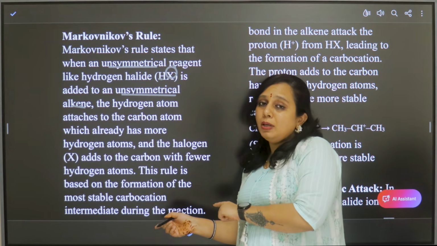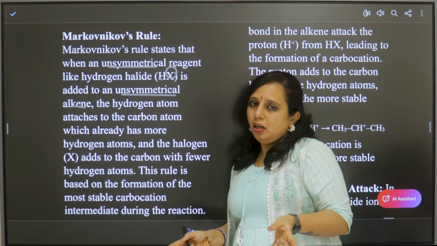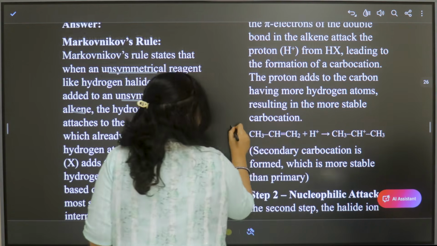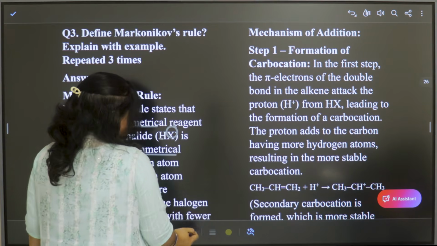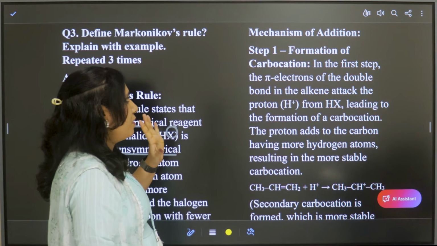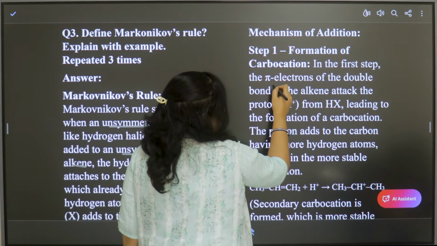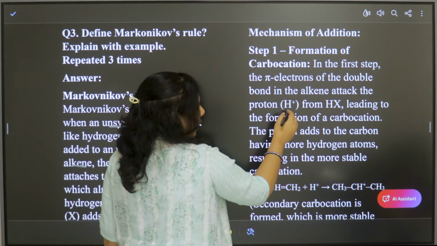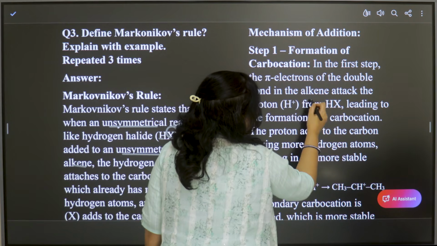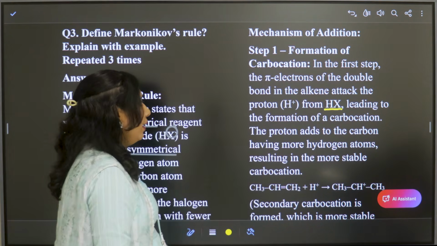Here the intermediate formed is carbocation. In anti-Markovnikov's rule, it is free radical. Here it is carbocation. Now let us see. So the step 1, formation of carbocation. First step is formation of carbocation. So the pi electrons of double bond is broken, due to the attack of hydrogen halide.